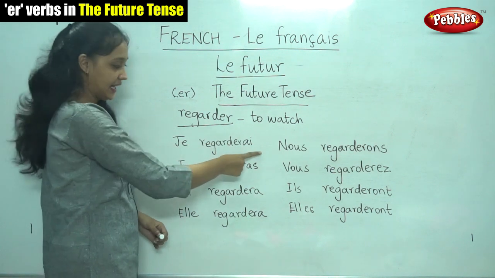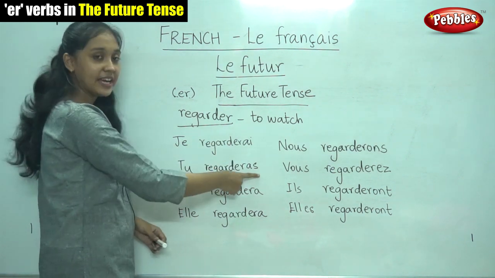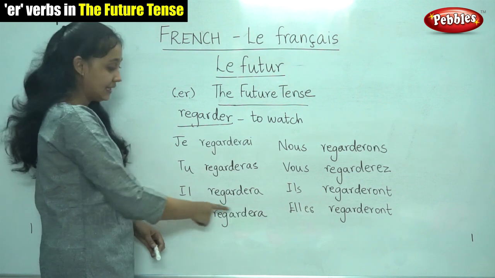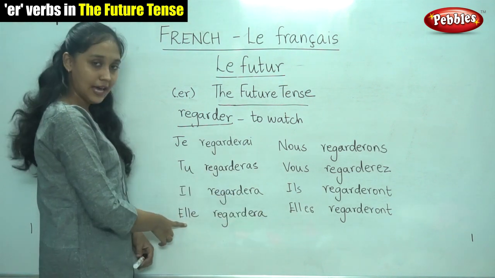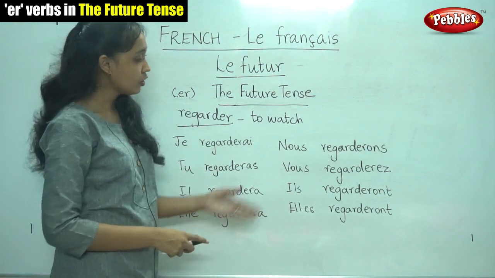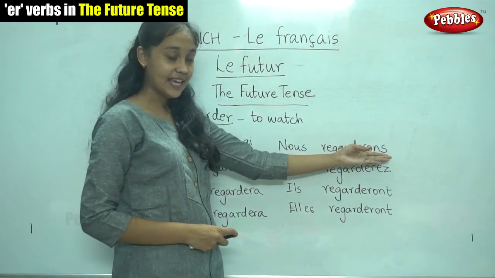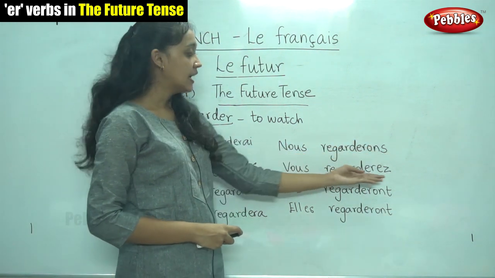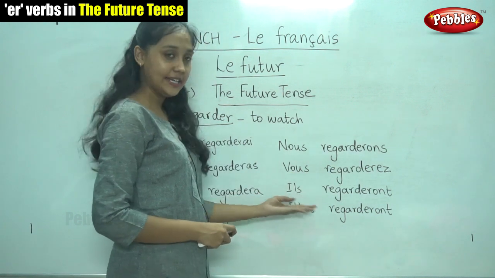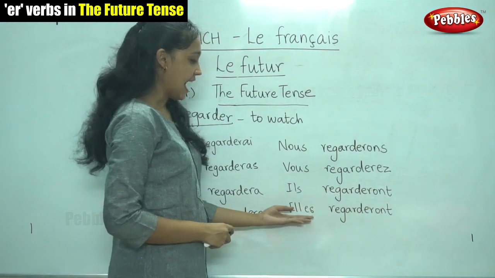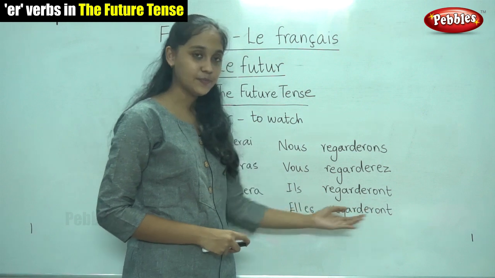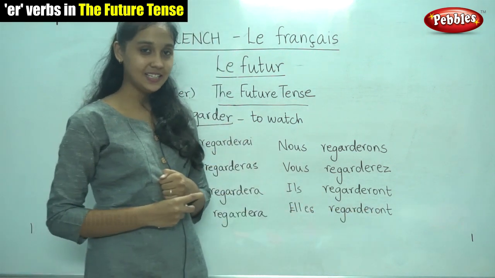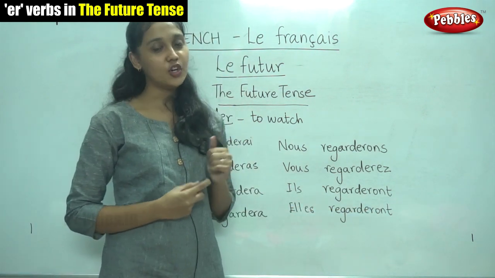For je, AI, for tu, AS, for il, A, for elle, A, for nous, ONS, for vous, EZ, for ils, ONT, and for elles, ONT. So I hope you found it easy to learn the future tense for ER verbs.